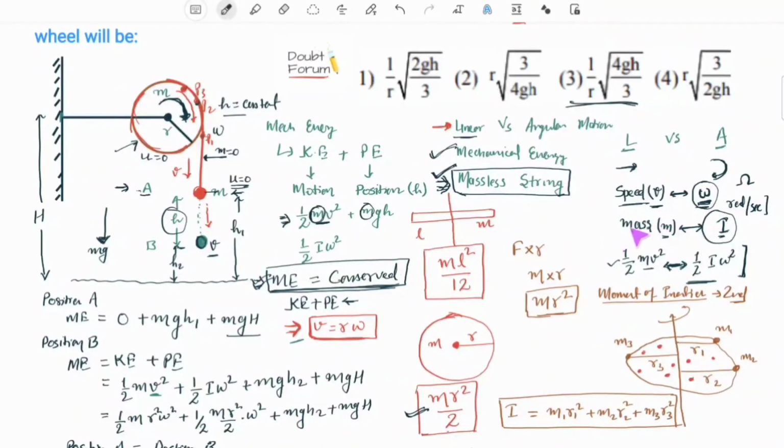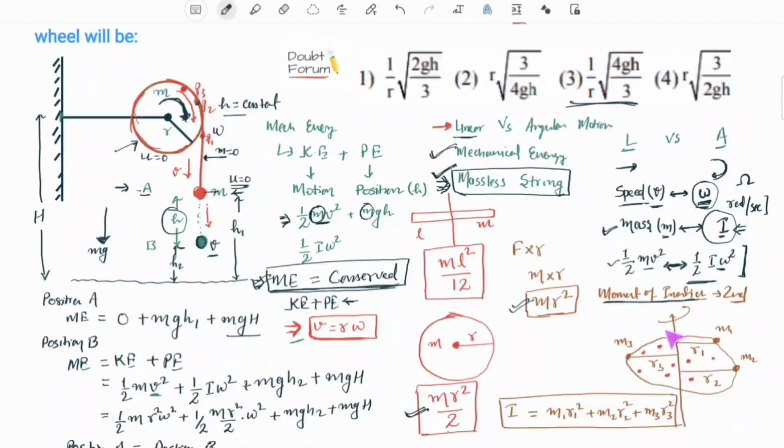The equivalent of mass in linear motion is moment of inertia in angular motion. Moment of inertia is defined as the second moment of mass about any axis. The concept of kinetic energy is taken over by angular kinetic energy or rotational kinetic energy. In rotational motion, m becomes I and v becomes omega. Briefly, we discussed moment of inertia, which has also been explained in another video, the link to which is given in the description.